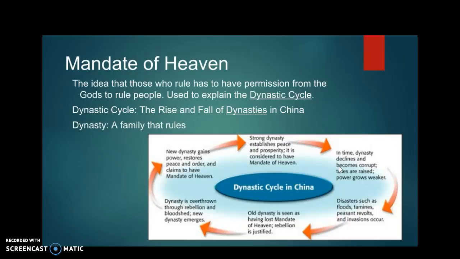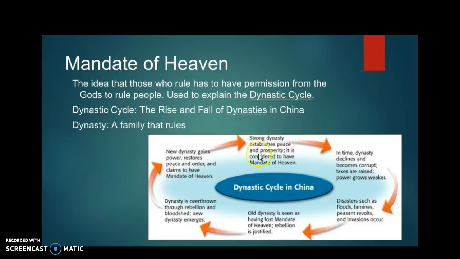Okay, the Mandate of Heaven. People in China created the Mandate of Heaven. It's the idea that those who rule have the permission from the gods to rule people. All right, it is used to explain the dynastic cycle. All right, so this cycle right here is explained by the Mandate of Heaven, okay? Which means people up here, they have permission from the Mandate of Heaven, okay?